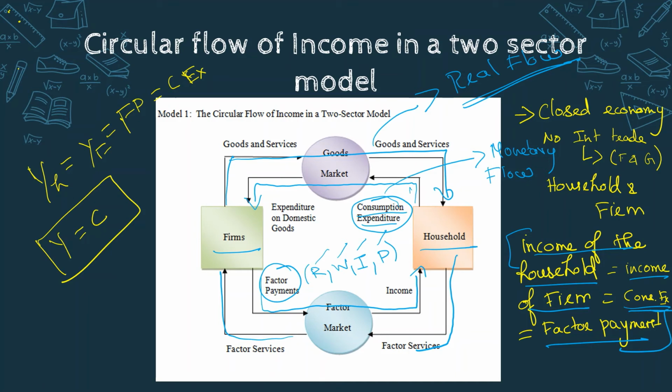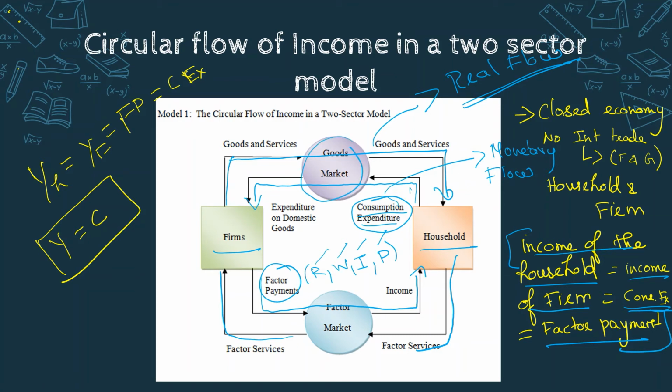So this is real flow and money flow, and in this model we are not only using two sectors, we are also using only two markets. We already saw three markets: goods market, factor market, and financial market. Here we are using only two markets. There is no use of financial market in this model.